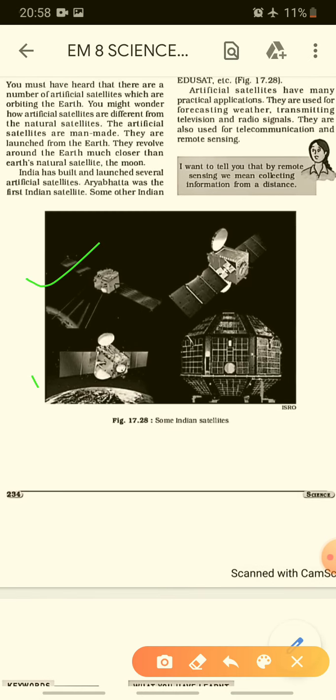See, 1, 2, 3, 4. These are all four Indian satellites.